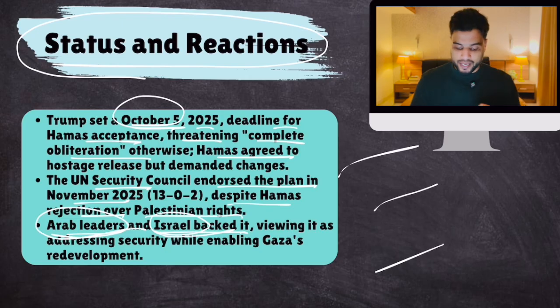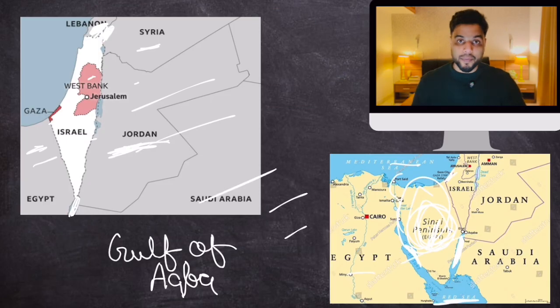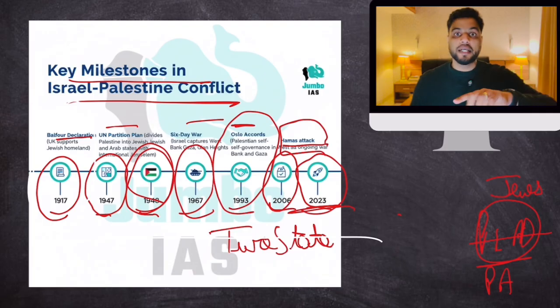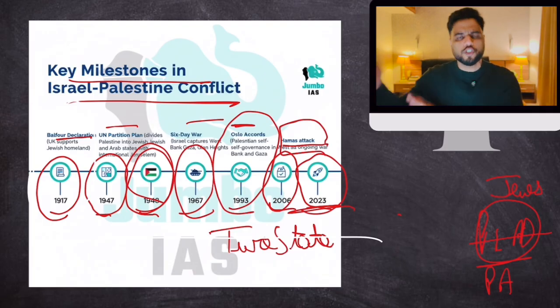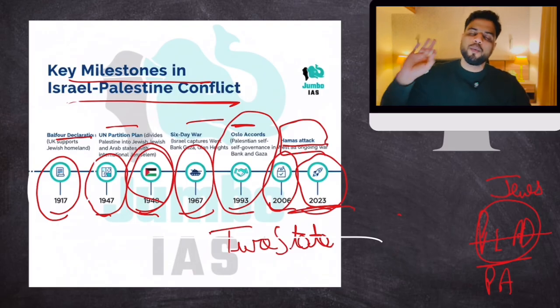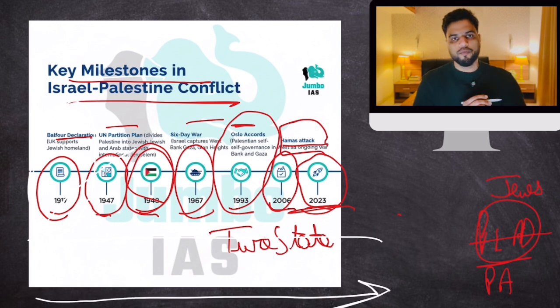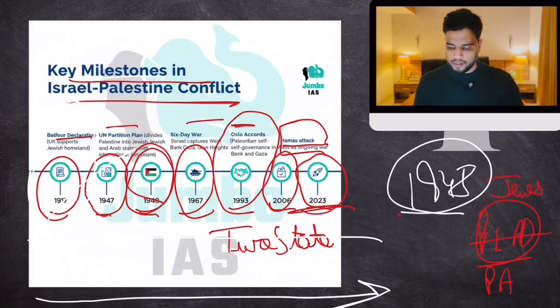But please, I repeat it again. Just make sure that you remember this map. This map is extremely important. And you remember this timeline also. Balfour Declaration was when the Jews of the UK demanded a separate homeland for Jews in what was then Palestine, which was under British rule. The territory of Palestine. They said we want a separate state of Israel there. This was the Balfour Declaration, and from then onwards, this movement started. In 1948, Israel was made. And since then, things have been violent and unstable in that region. Clear? And that would be all.